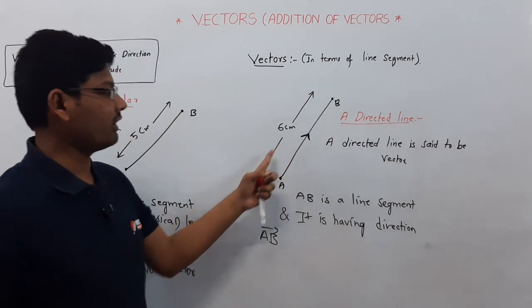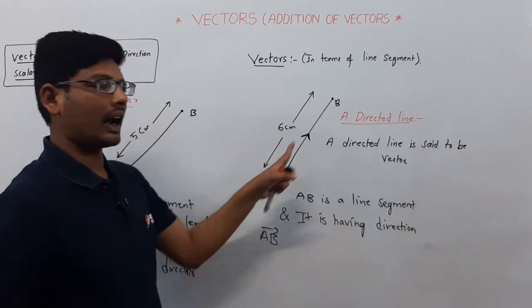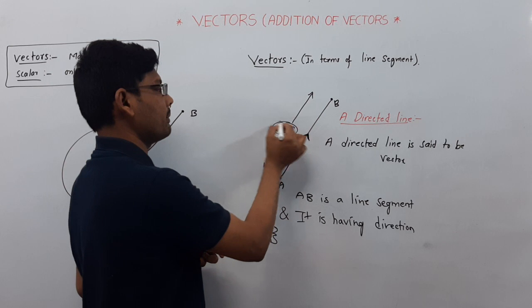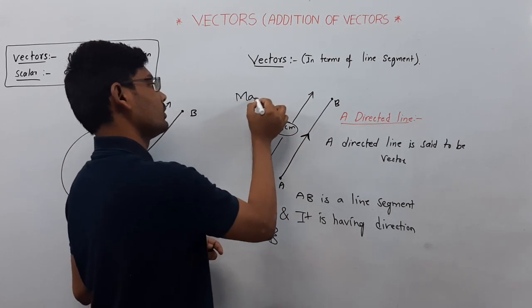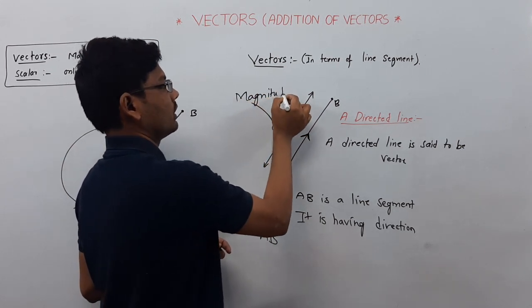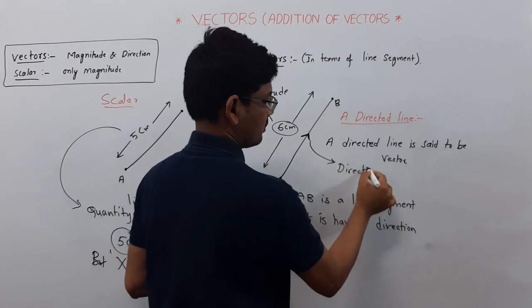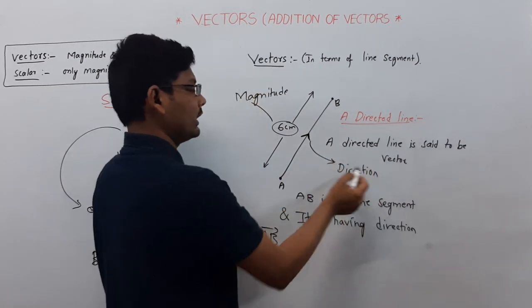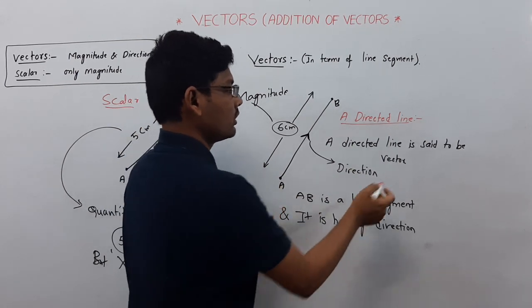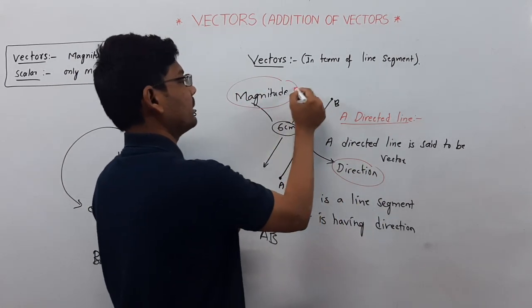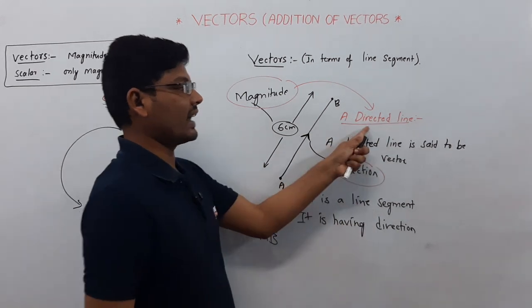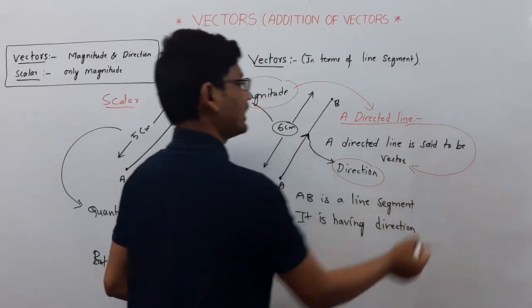So it has magnitude and it has direction. It has magnitude as well as direction, so it is nothing but a directed line. A directed line can be called a vector.